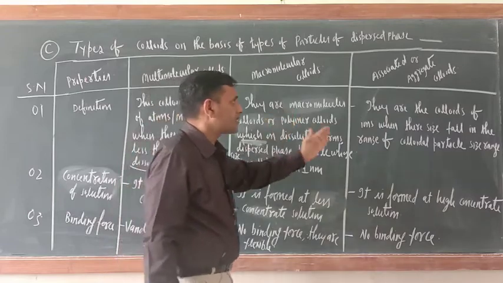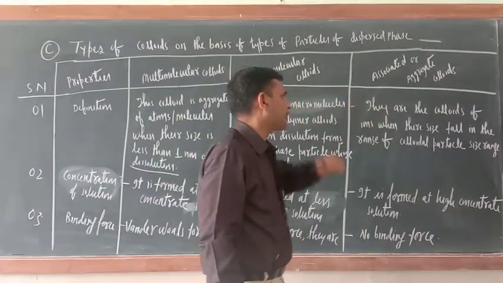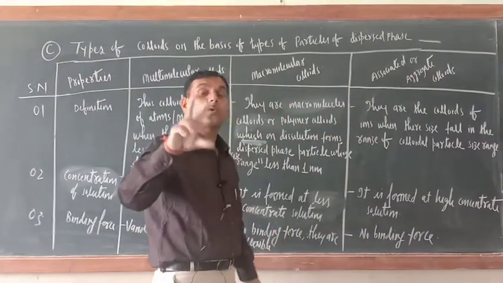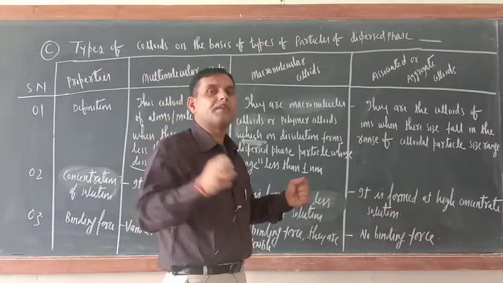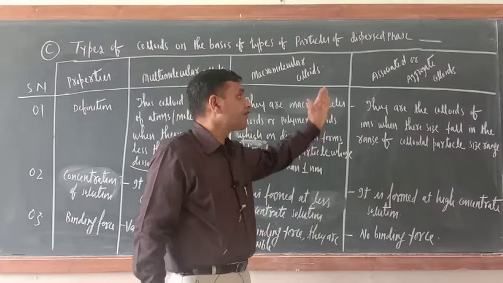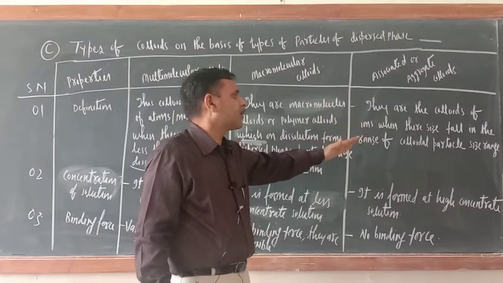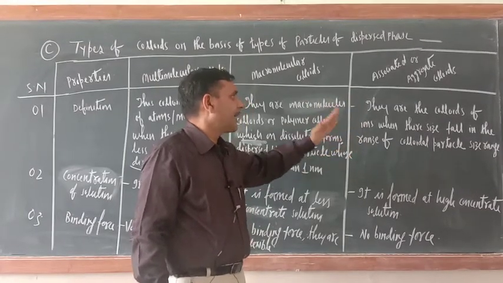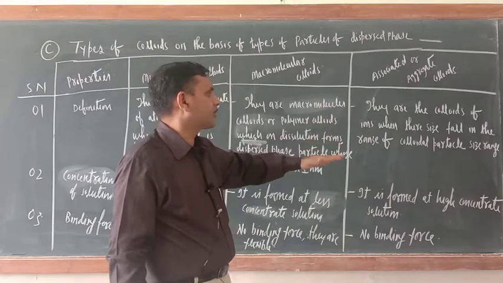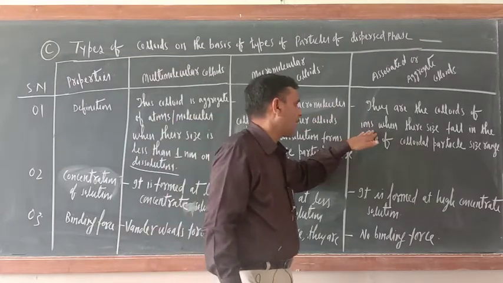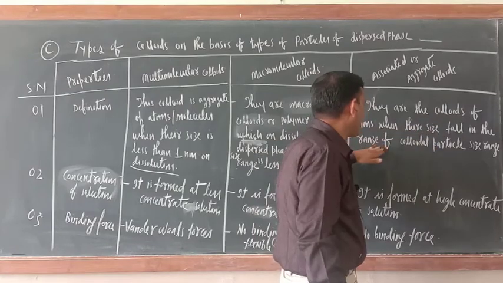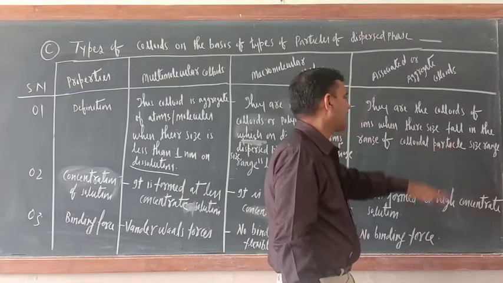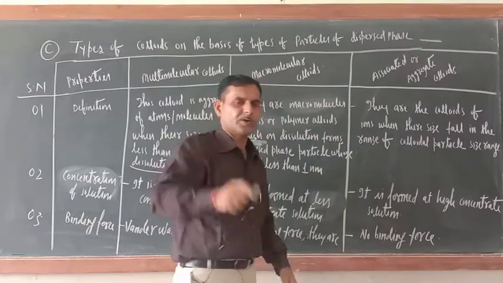And what about this one? Associated or aggregate colloids. These are the colloids of ions. When so many ions come together, they form associated or aggregate colloids. So they are the colloids of ions when their size falls in the range of colloidal particle size range. Try to understand.